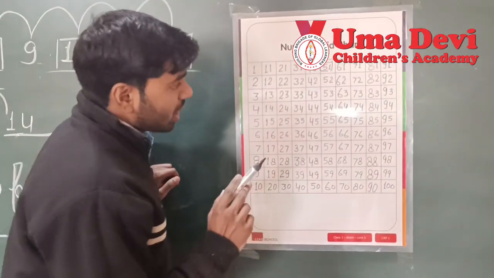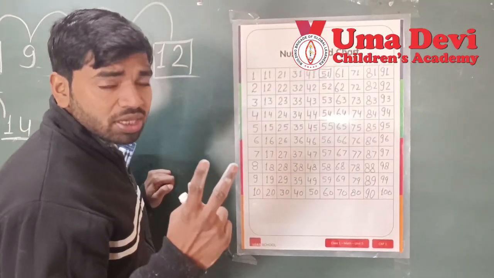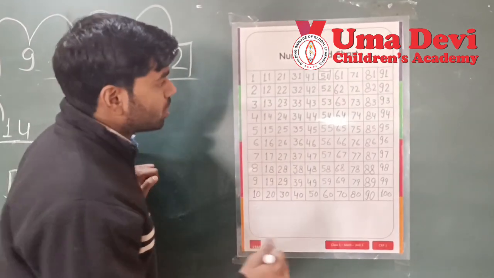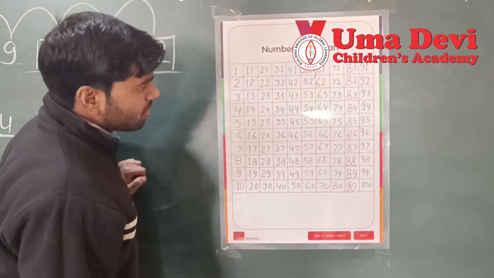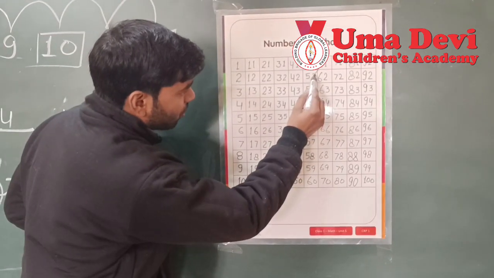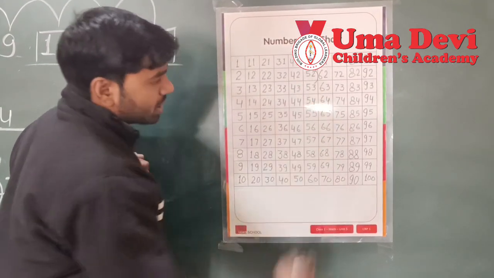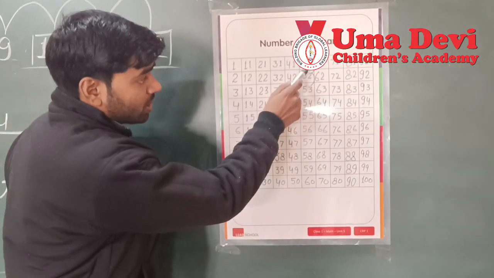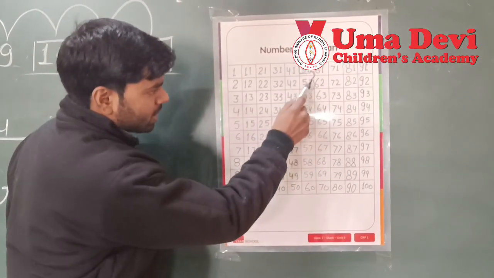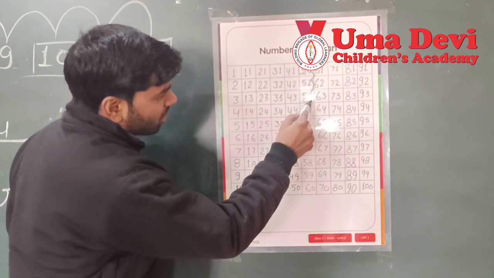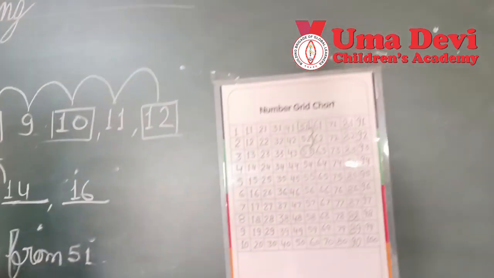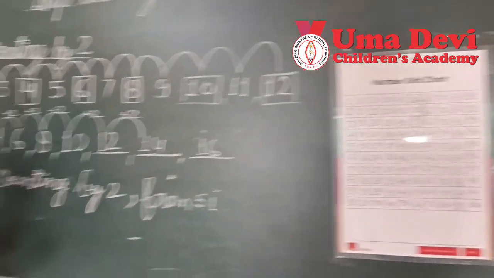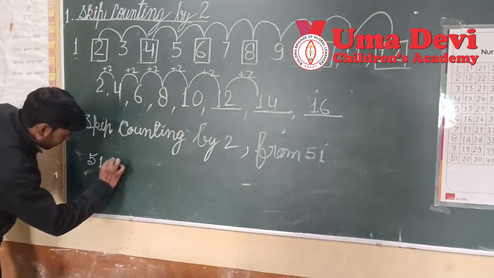I told you we will take 2 jumps in skip counting by 2. So look here, from 51 to 52, this is 1 jump. And from 52 to 53, this is the second jump. And now we have landed on 53. So what will come after 51? What will come here?